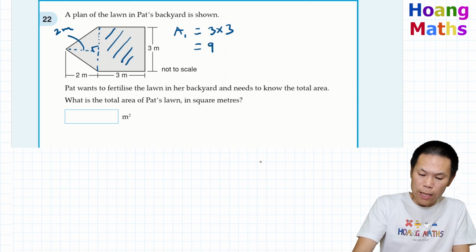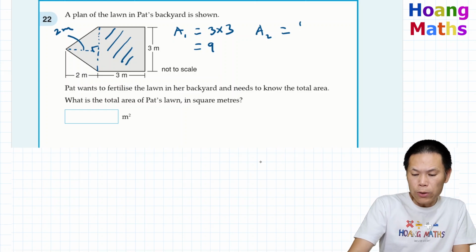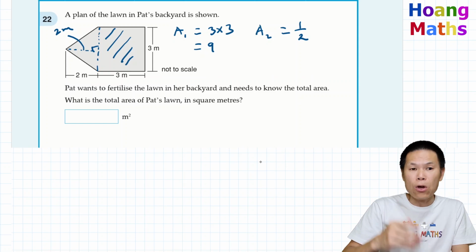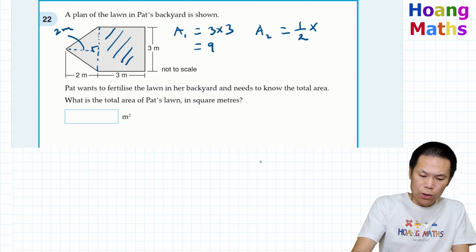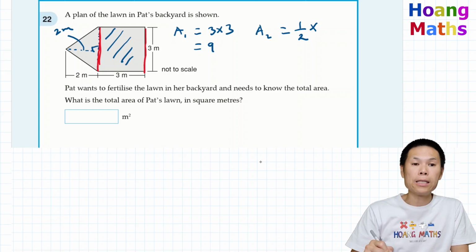Let me just write this down. And then I2, the second one, is the area of a triangle. The area of a triangle is two perpendicular lines times together and we halve it, or a half times base times height. So half times base. This one here is the base, and this length here is equal to this length, so that is 3.